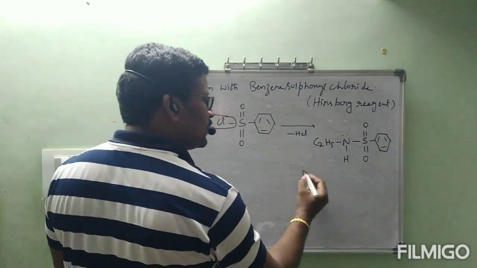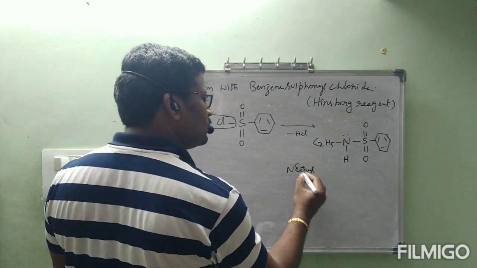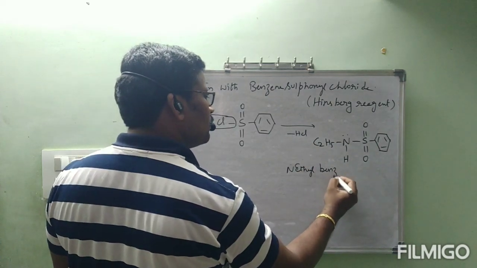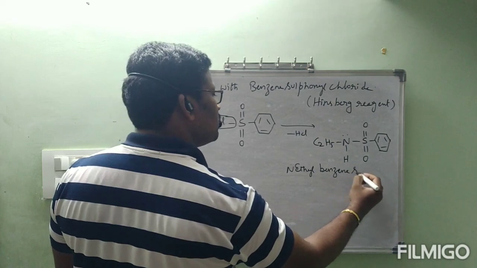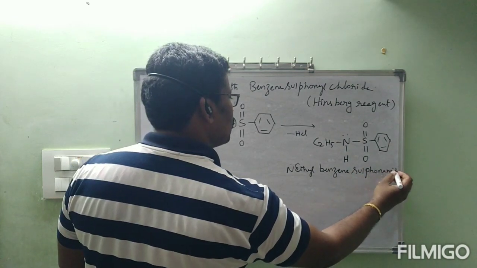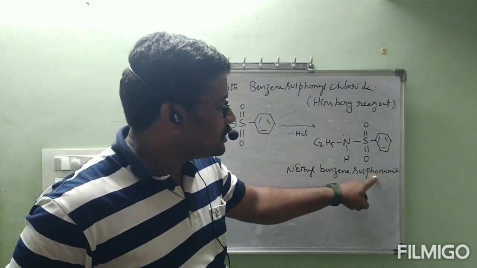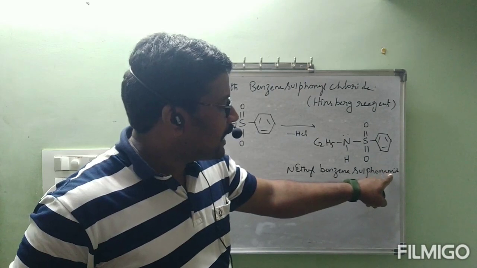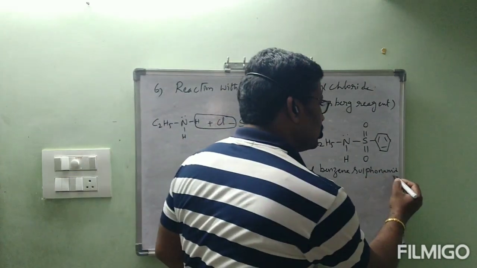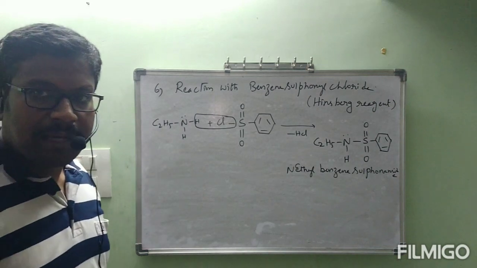This is called N-ethyl benzene sulfonamide.